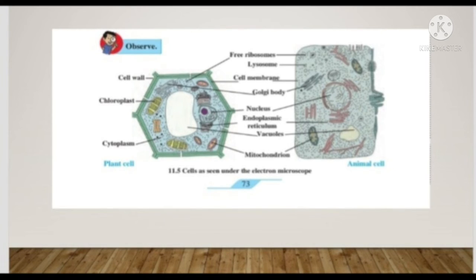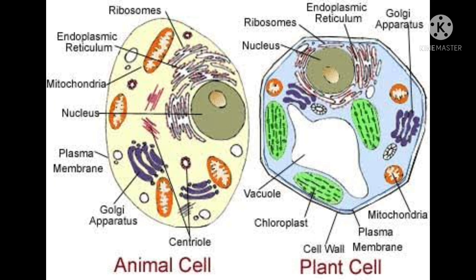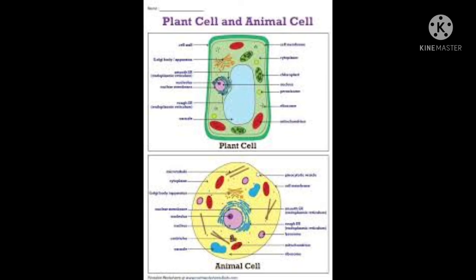The cell wall is the outermost covering of the cell present in plant cells. Plasma membrane, also called cell membrane, is a kind of covering. It is extremely delicate and flexible. Cytoplasm is the liquid part of the cell, and cell organelles are mainly nucleus, endoplasmic reticulum, Golgi bodies, lysosomes, mitochondria, vacuoles and plastids.